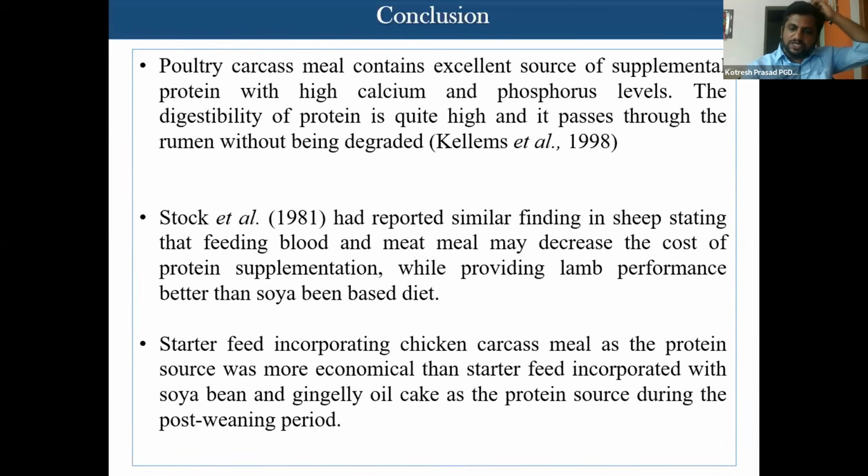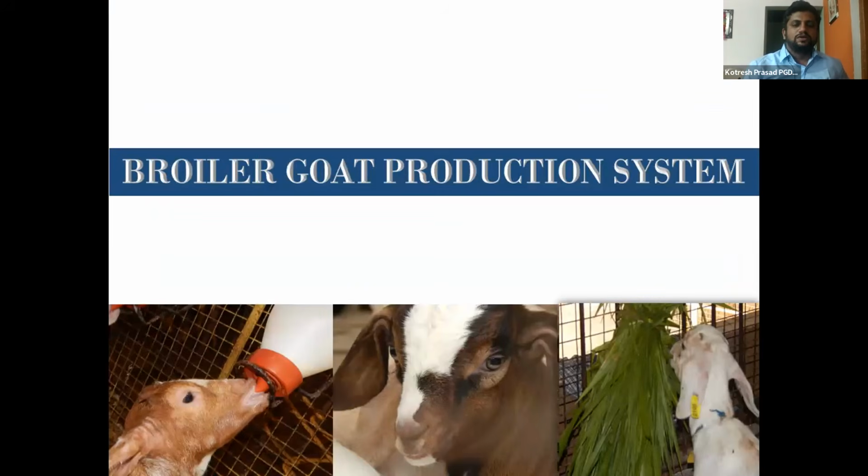Starter feed incorporating chicken carcass meal as a protein source was more economical compared to starter feed incorporating soybean and gingelly oil cake as the protein source during the post weaning period in our experiment. Because a kg of soybean meal will cost you around 40 rupees, whereas this carcass meal will cost you around 9 to 10 rupees. Including transportation, it will go up to 12 rupees. Even if you pay 15 rupees, it is very economical compared to soybean and groundnut.